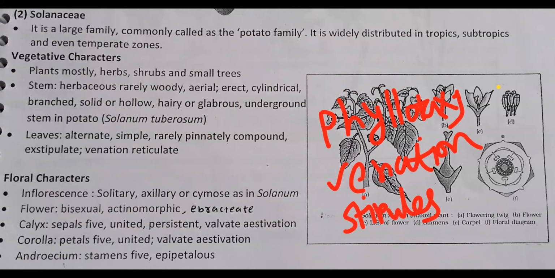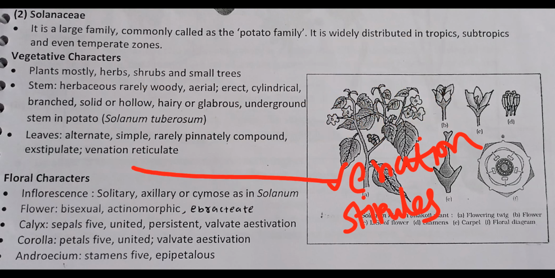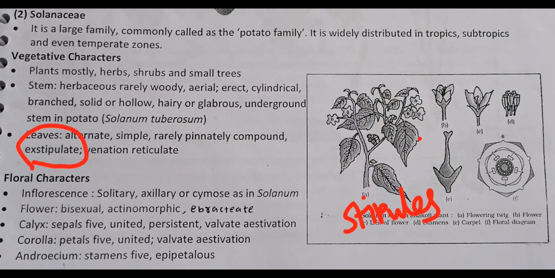Then next phyllotaxy: alternate phyllotaxy, right? Same as Fabaceae, alternate phyllotaxy. Then next venation: it is a dicot, so it belongs to which venation? Reticulate venation. And last thing, here stipules are absent, so we call it exstipulate. Leaves, remember: simple, rarely pinnately compound, exstipulate and reticulate venation. Is it clear, the vegetative characters? Habit, root, stem, leaf. Good.